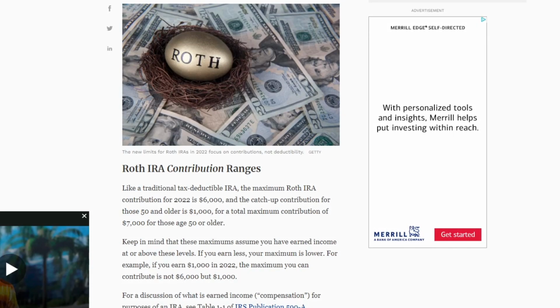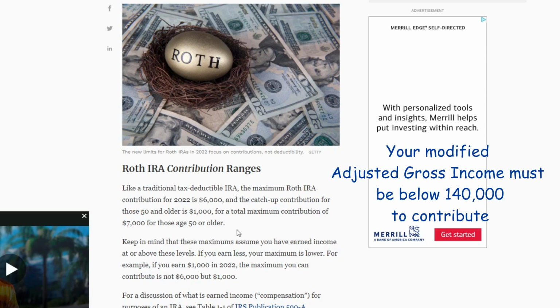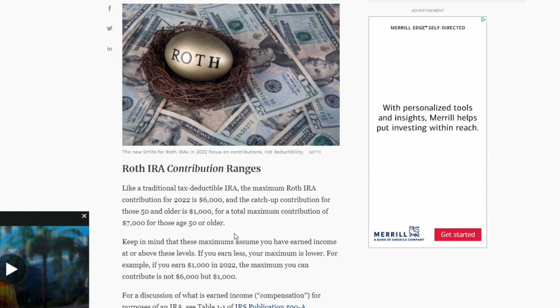So what if you don't want to deal with any headaches in terms of taxes? You just want to put your money in and you don't want to have to worry about any taxes in the future. Well, luckily we have tax advantaged accounts. As long as you are eligible for it, you can contribute up to $6,000 if you're under the age of 50. And if you're over the age of 50, you can do an additional $1,000. So what would happen if you put the $7,000 into QYLD? Well, you could. However, I personally think that's a poor choice.